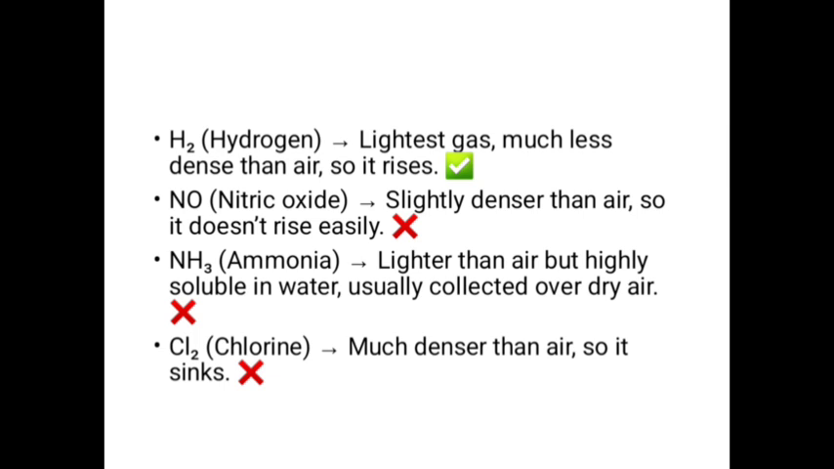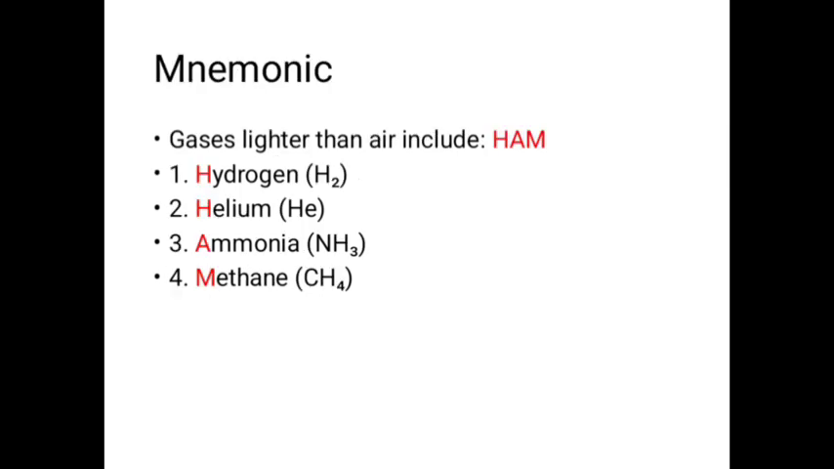Ammonia is lighter than air, but highly soluble in water, so it is usually collected over dry air. Chlorine is much denser than air, so it sinks. So these are gases that are lighter than air and rise. With the word HAM, you can remember the gases that are lighter than air and are collected by upward displacement, and they include hydrogen, helium, ammonia, and methane.